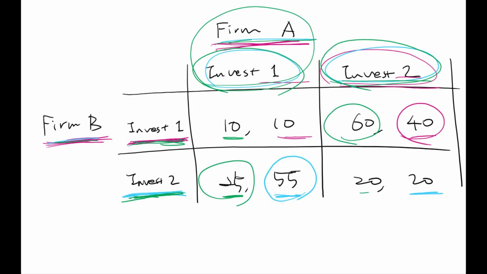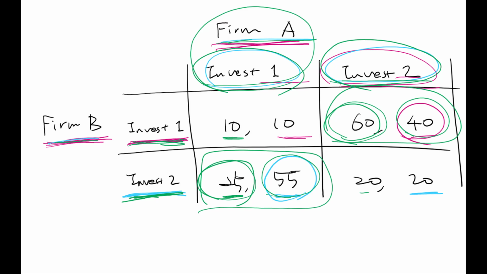So what happened? We end up circling two numbers in the same cell, and there are two locations here, right? Two combinations of strategies of the players, and two circles ended up in the same cell. So this game actually has two Nash equilibria, multiple Nash equilibria. That is stable from each player's deviation as long as all other players maintain that Nash equilibrium strategy.